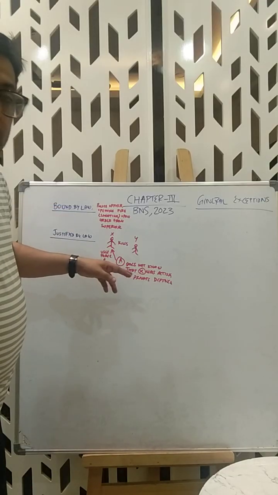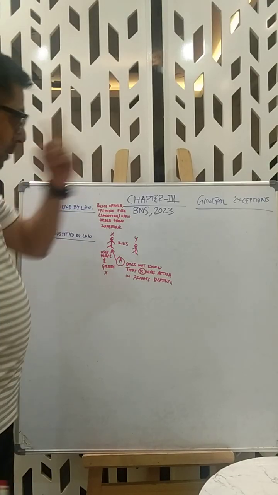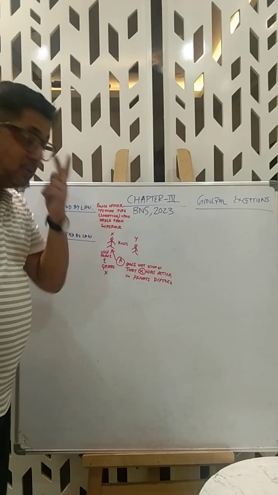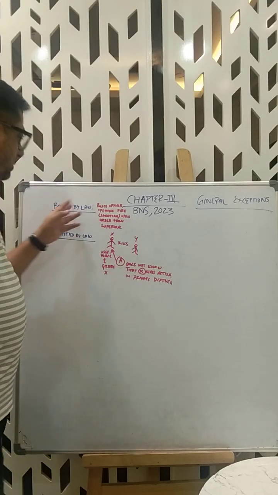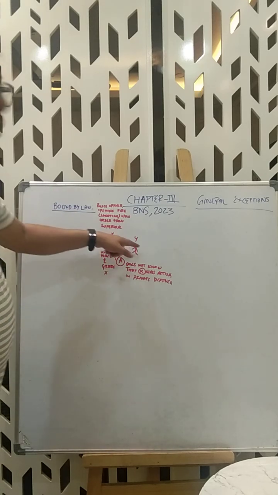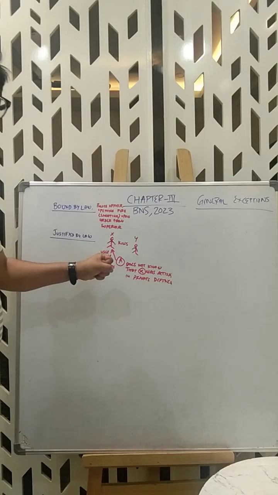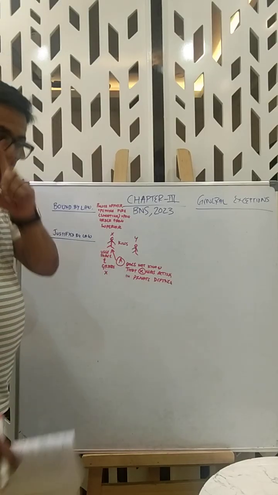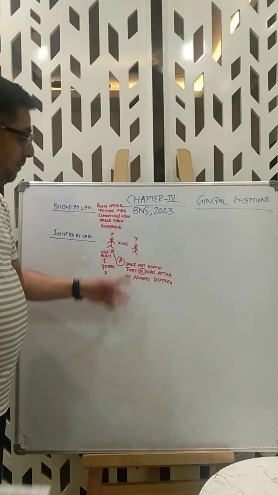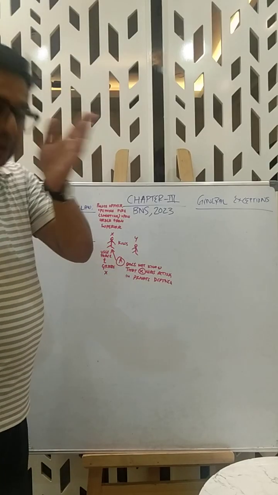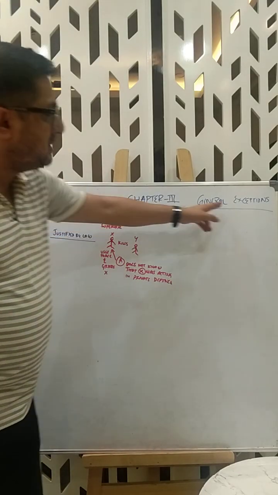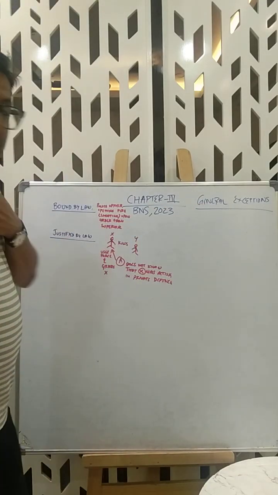Bound by law: the police officer opens fire, shoots, because he was instructed so upon command and order from the superior. Someone dies, no offense because he is bound by law. Here, A feels he is justified by law because he sees X kill Y, so he uses force and grabs X. He does not know that X was actually acting in private defense. Later on, in other parts, you'll understand that certain categories of private defense are not an offense and fall under general exceptions. So this is an example of justified by law.